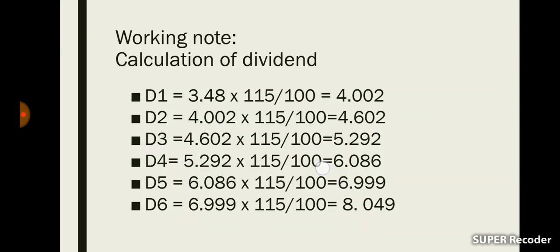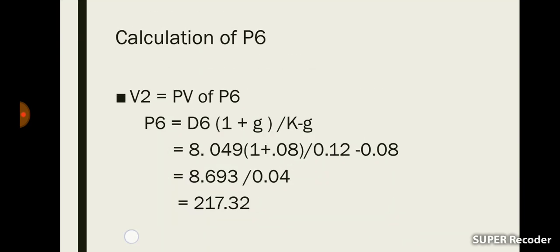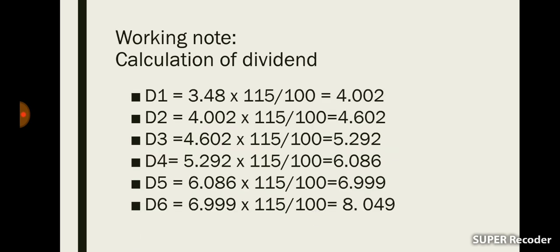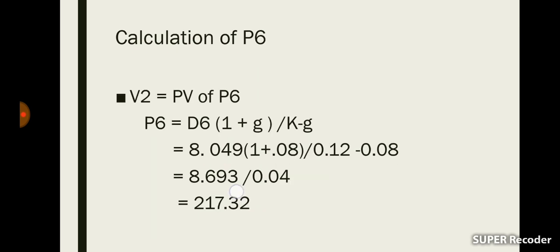Okay, now we need to calculate V2. V2 means the present value of Pn. Here the nth year is the 6th year, so we need to calculate the present value of P6. For calculating P6, we know the equation: D6 into 1 plus g divided by K minus g.